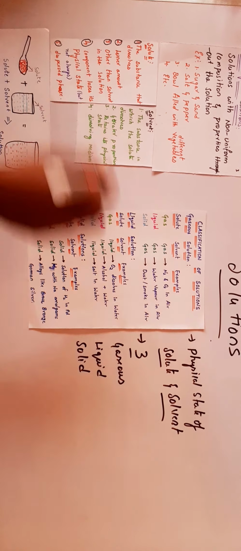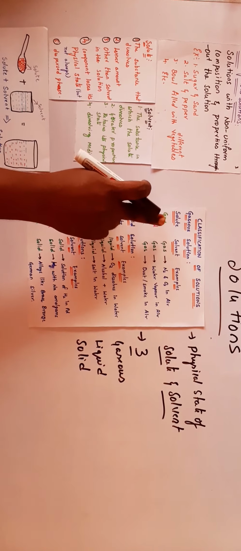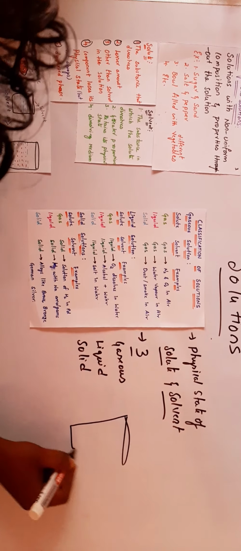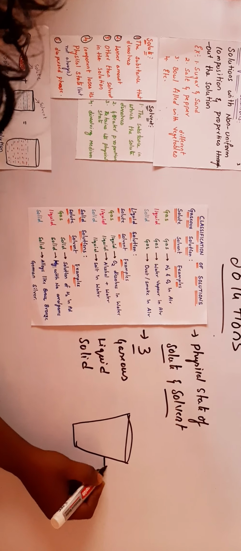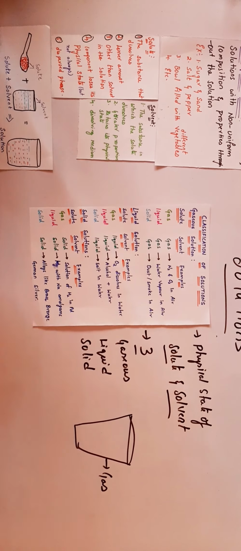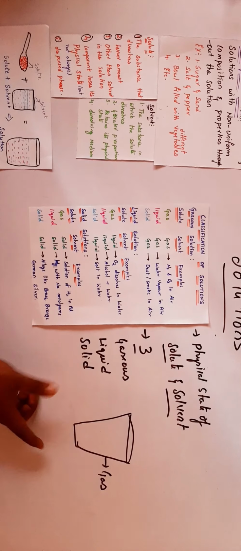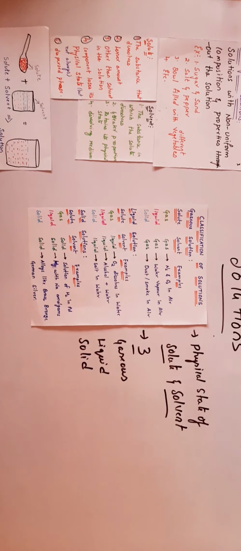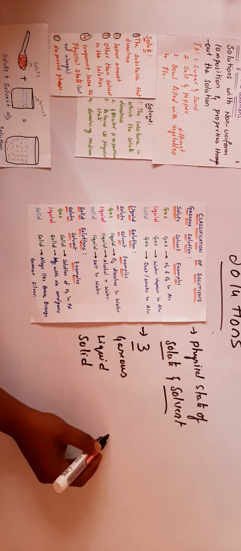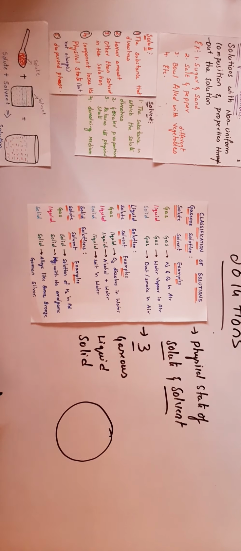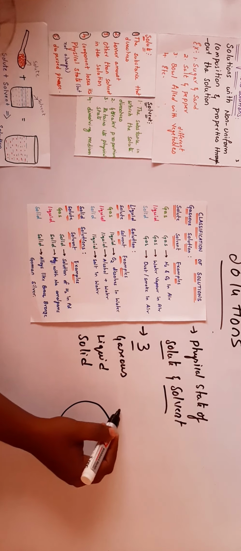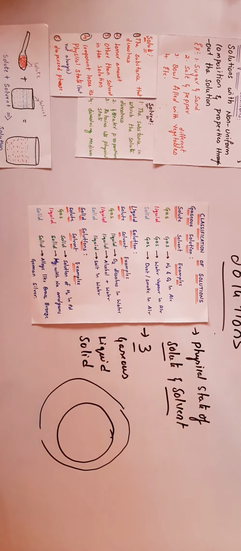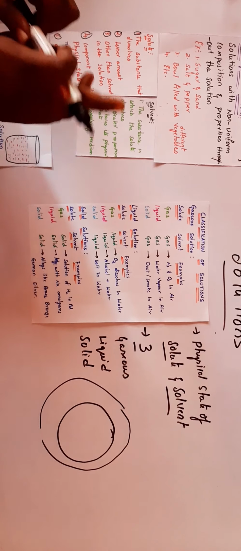Let us discuss gaseous solution. What is meant by gaseous solution: the solvent is in gaseous state. The physical state of the solvent is gas. The earth is covered with a number of layers, starting with atmosphere, stratosphere, troposphere.